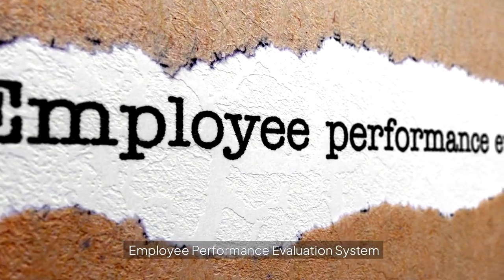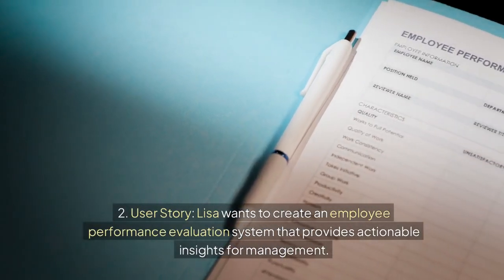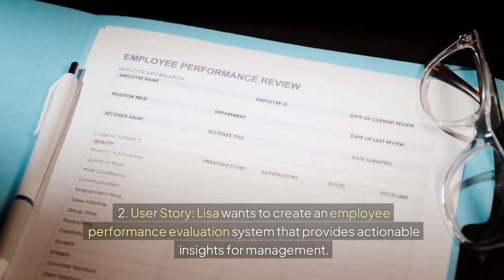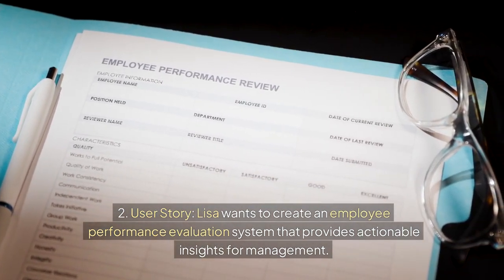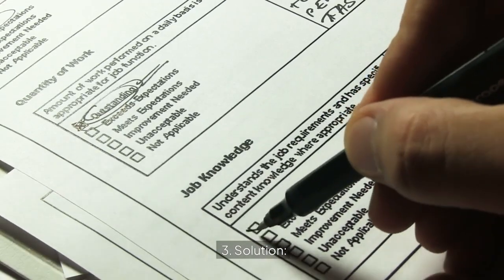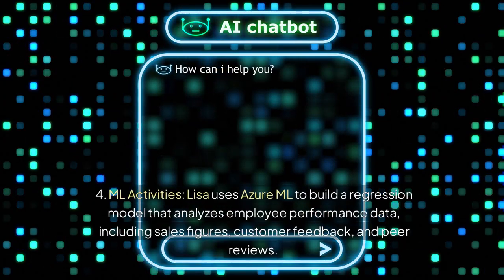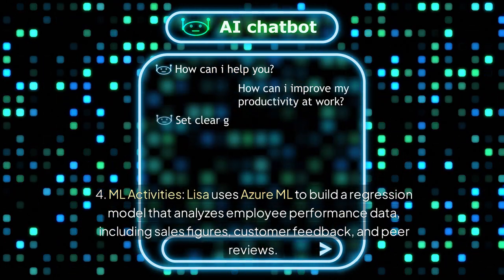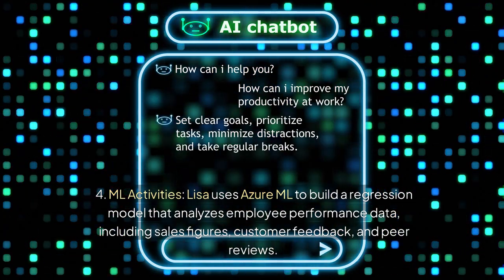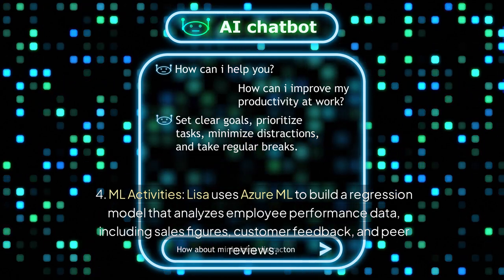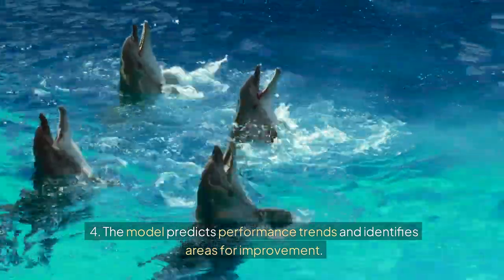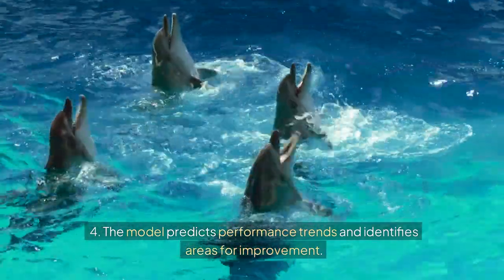Employee Performance Evaluation System. User Story. Lisa wants to create an employee performance evaluation system that provides actionable insights for management. Solution. ML activities. Lisa uses Azure ML to build a regression model that analyzes employee performance data, including sales figures, customer feedback, and peer reviews. The model predicts performance trends and identifies areas for improvement.